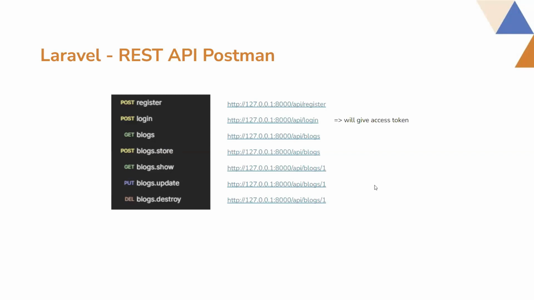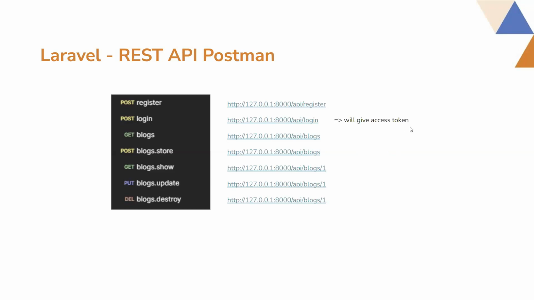So for a typical Laravel application with a REST API, when you register, you will give an email address, and along with the email address, you will give a password. Then the user will be created, and after that, you can log in with that username or email and password. After login, you will get an access token. Laravel by default uses this Sanctum token, which is both stateless and stateful. It can be used in both ways depending on your situation.